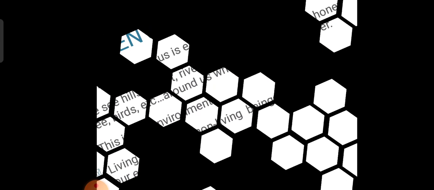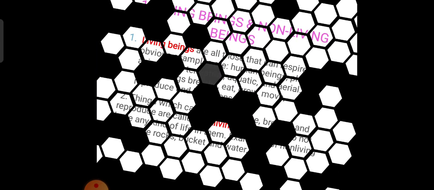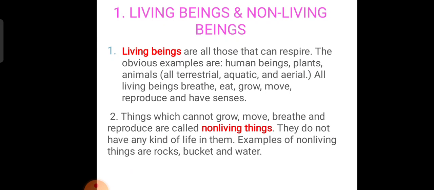Next, look at this. We are moving on to living beings and non-living beings. First of all, in page number 2, they have given some characteristics, some components of the environment.